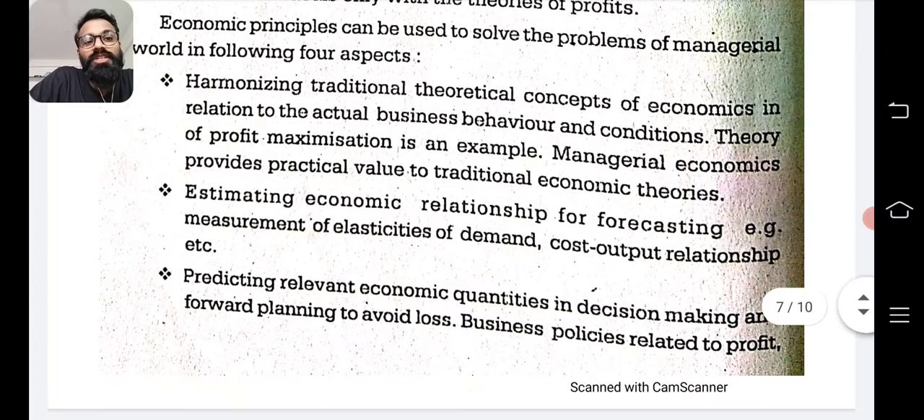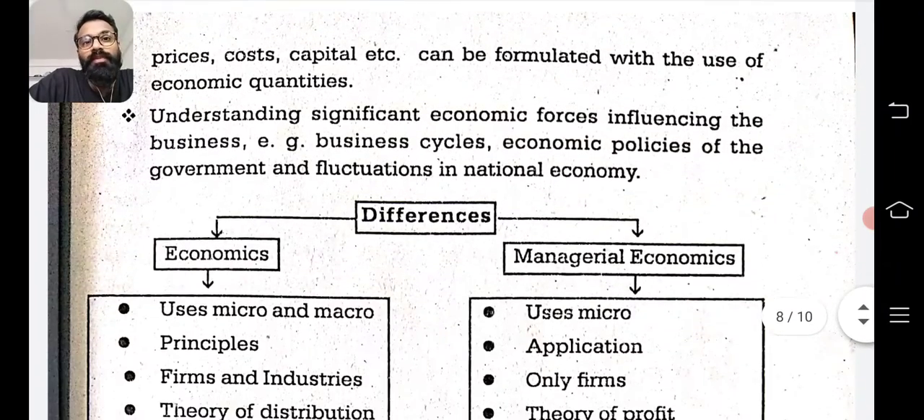Second, estimating economic relationships for forecasting. For example, a measurement of elasticity of demand, cost output relationship. This can be used for forecasting. Third, predicting relevant economic quantities in decision making and forward planning to avoid loss, and business policies related to profit. Fourth, understanding significant economic forces influencing business. That is business cycles, economic policies of government and fluctuation in the national economy are some of the things.